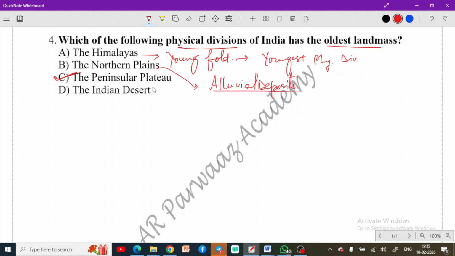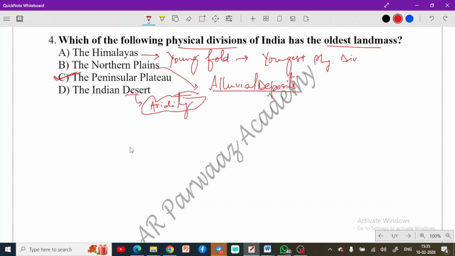Then you know that the Indian desert is formed due to the aridity on the edge of the plateau and plains. Okay, desert is formed when there is aridity, a drought-like situation. That's called aridity. So remember these factors. These are important facts as well, and you must remember these. And this can be asked once again.